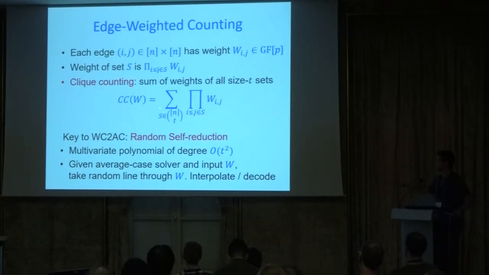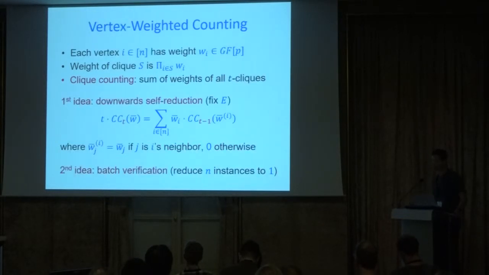So given a worst case input W, for example, you can draw a random line through W, query t squared points on the line, and then either interpolate or decode depending on what kind of error rate you're trying to handle. So the important thing is identifying this problem, and we see a reduction from the worst case of clique counting to the edge-weighted problem.